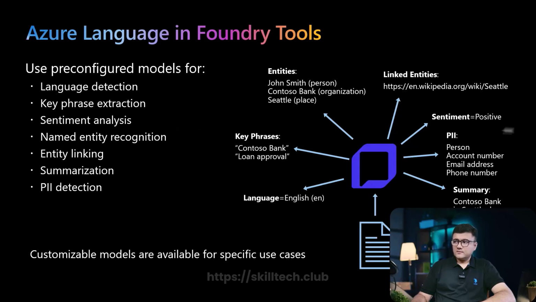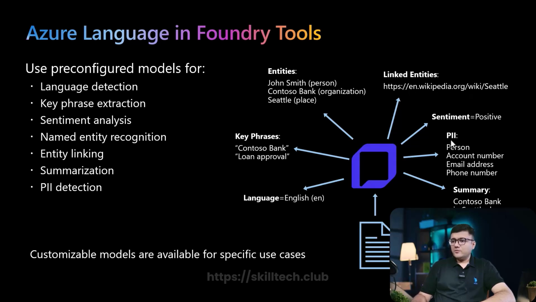It also helps with entities, like a person, an organization, or places mentioned in the text document, and it extracts those entities. It also does named entity recognition and entity linking. Entity linking is very important when you have similar names, and it helps you grab a Wikipedia link so that you can understand what we are talking about.